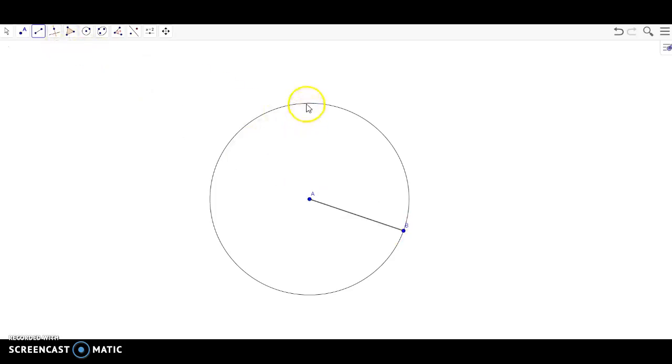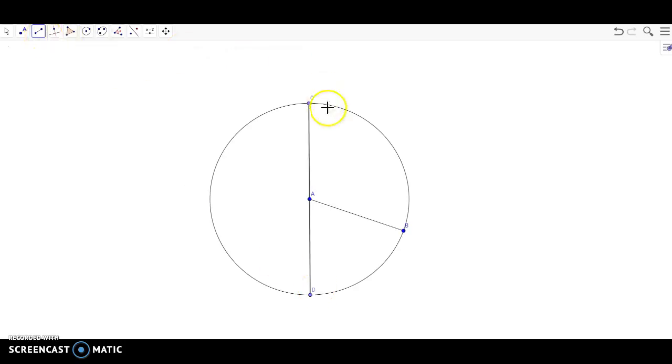Another line segment that comes about is a diameter. A diameter starts on the circle, passes through the center of the circle, and ends on the circle. This line segment would be diameter CD. Notice that a diameter is the full length of the circle.